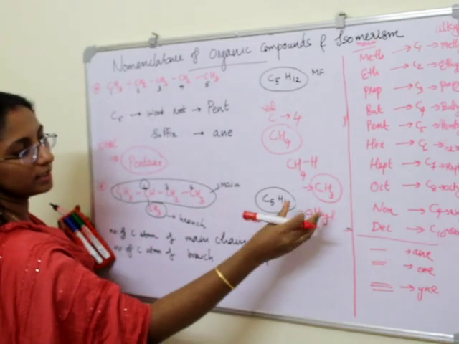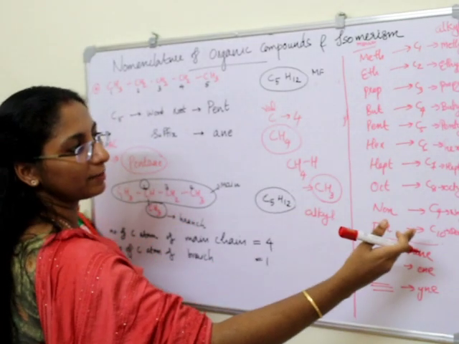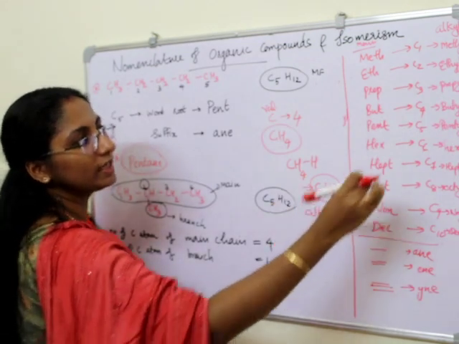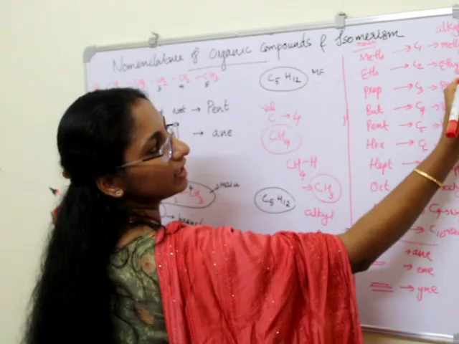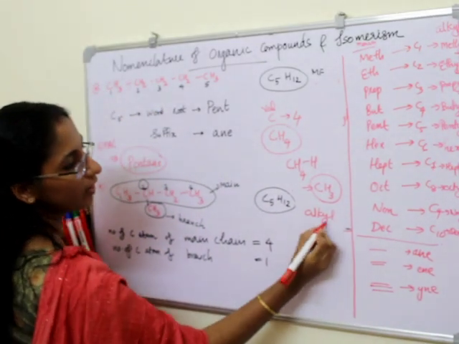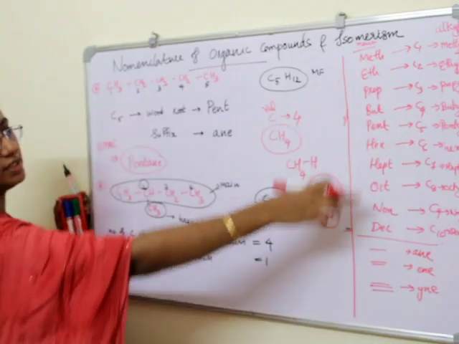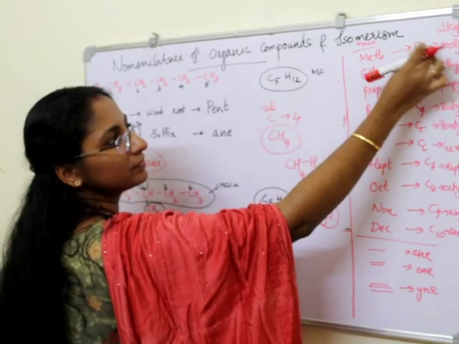Okay, so this is alkyl substitution. Depending upon the number of carbon atoms, we change only the suffix. This end term is the only thing changed; we are adding only YL. So this YL is added to these terms.